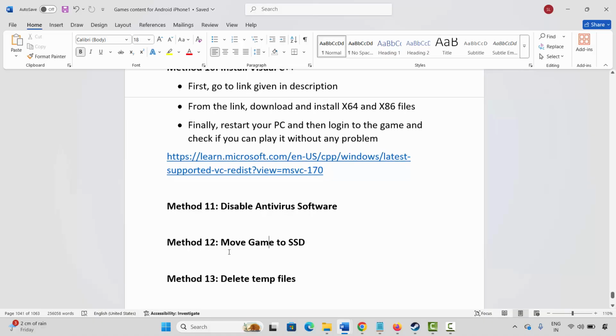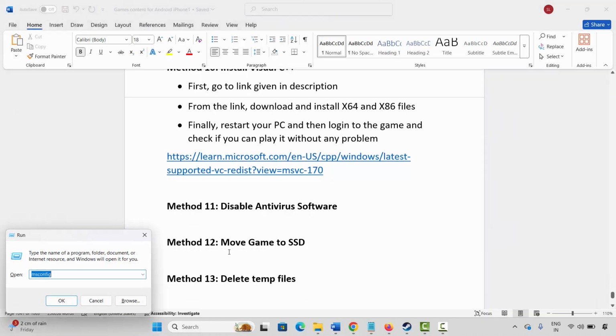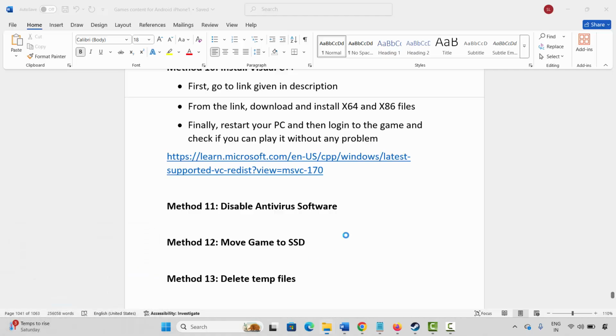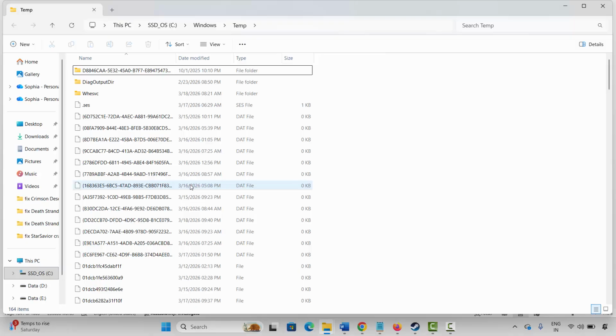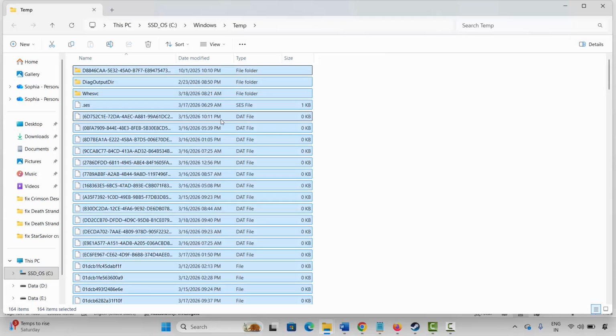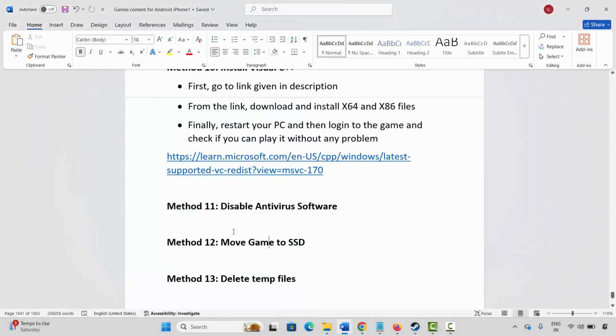Next is to delete temp files. For that you have to press Windows plus R, type temp, and press enter. Whatever files you get, simply select them and then click on the delete icon. So this will delete the temp files. After deleting the temp files, now try to launch the game and check.